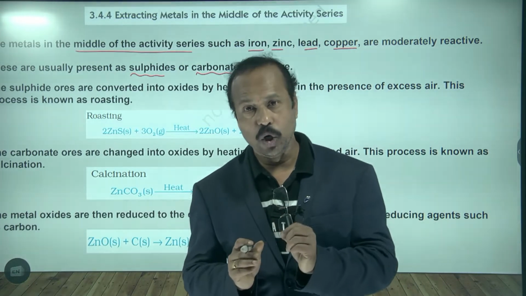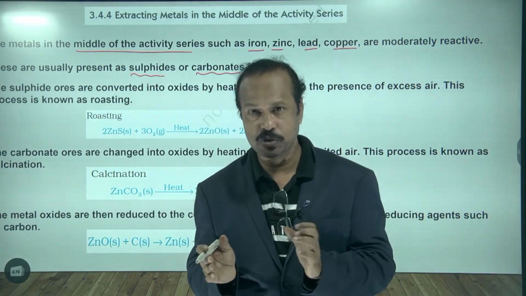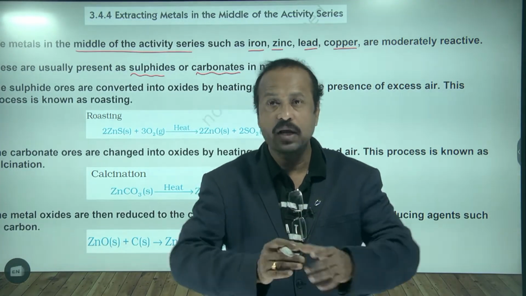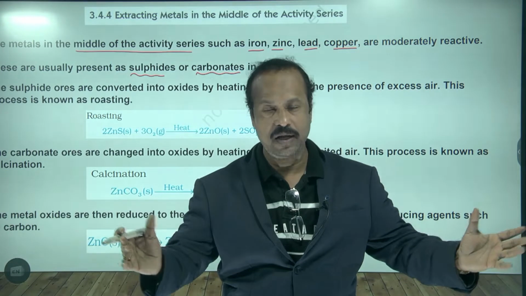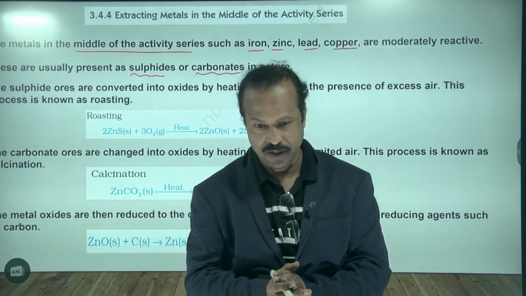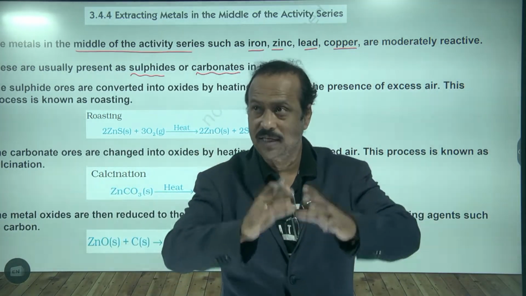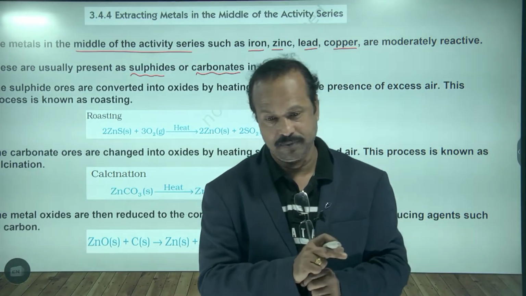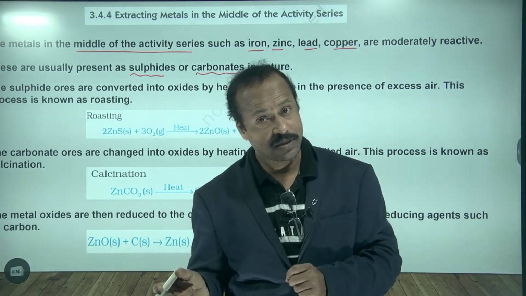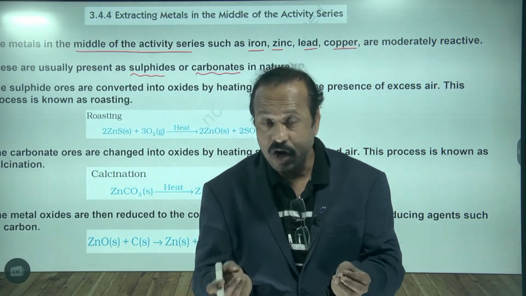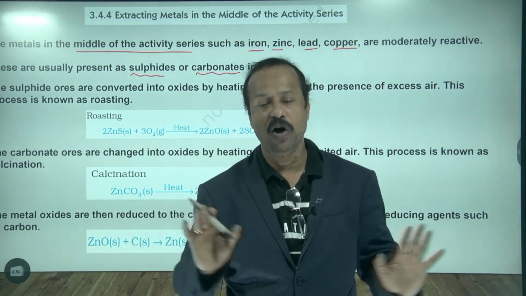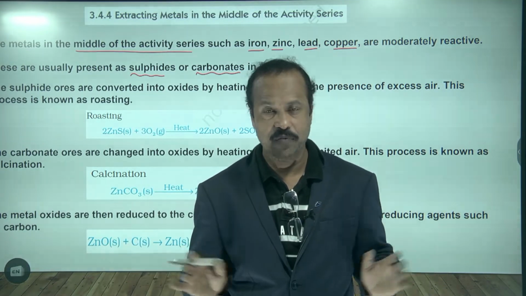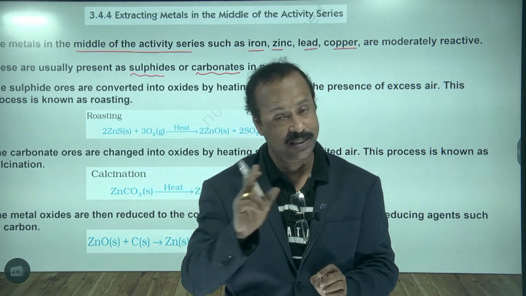The difference is that roasting means heating of ore in presence of air or oxygen, and calcination means heating of ore in absence of oxygen. Is this clear to you?